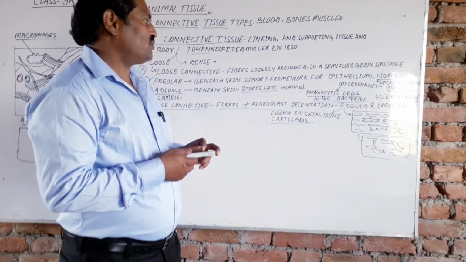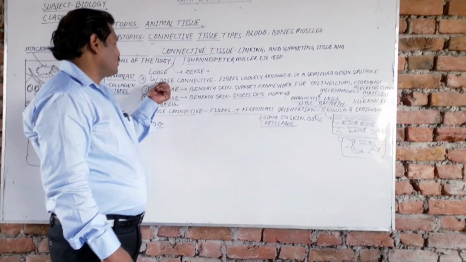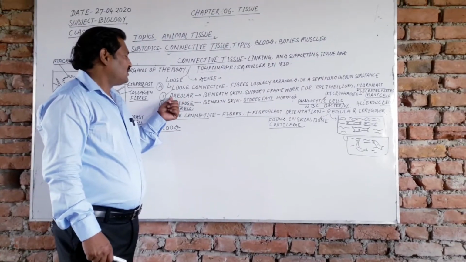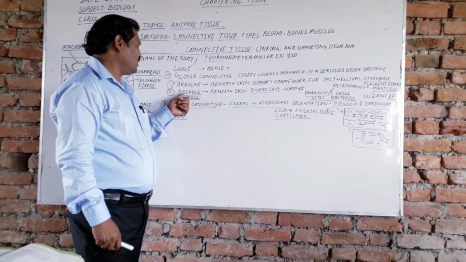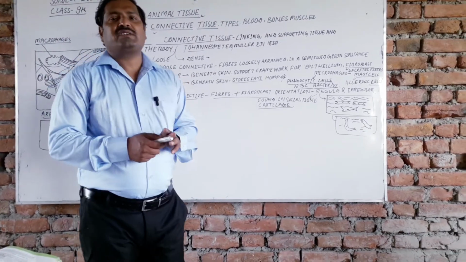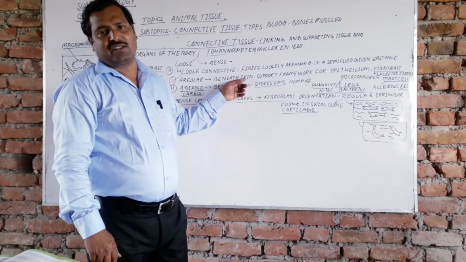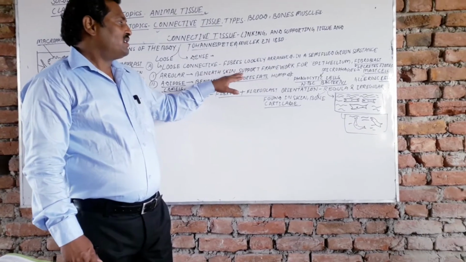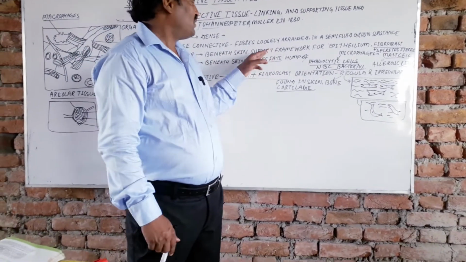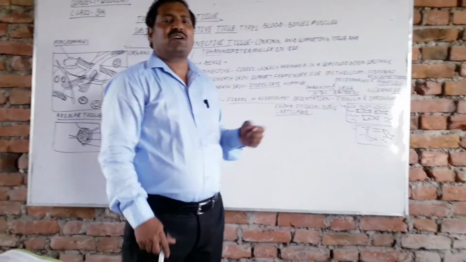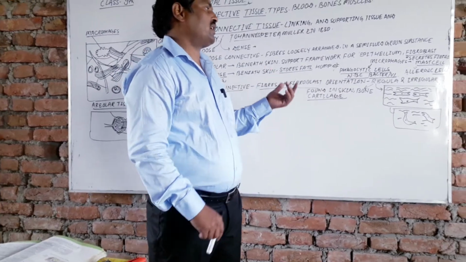The loose connective tissue is broadly divided into subtopics: the areolar and adipose tissue. Areolar tissue, where is it found? Areolar tissue is found beneath the skin. Skin के नीचे पाई जाती है. And what is its role? The areolar tissue supports and works as a framework. Frame की तरह काम करता है.